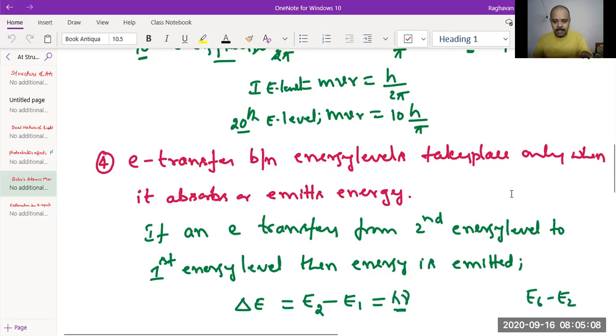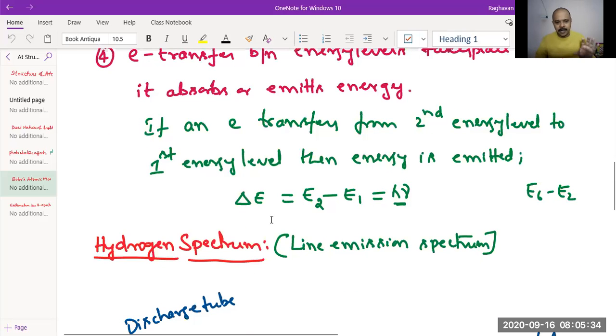But when you supply energy in the form of heat or electrical energy, then the electron absorbs and gets promoted to a higher energy level. Whereas when the electron comes from a higher energy level to a lower energy level, energy is emitted. Absorption of energy results in promotion of the electron. De-excitation of the electron results in emission of energy. Similarly, if the electron jumps from the second energy level to the first energy level, the difference in energy, delta E, calculated as E2 minus E1, is emitted as h nu. That means it will be emitted as a light photon of energy h nu.